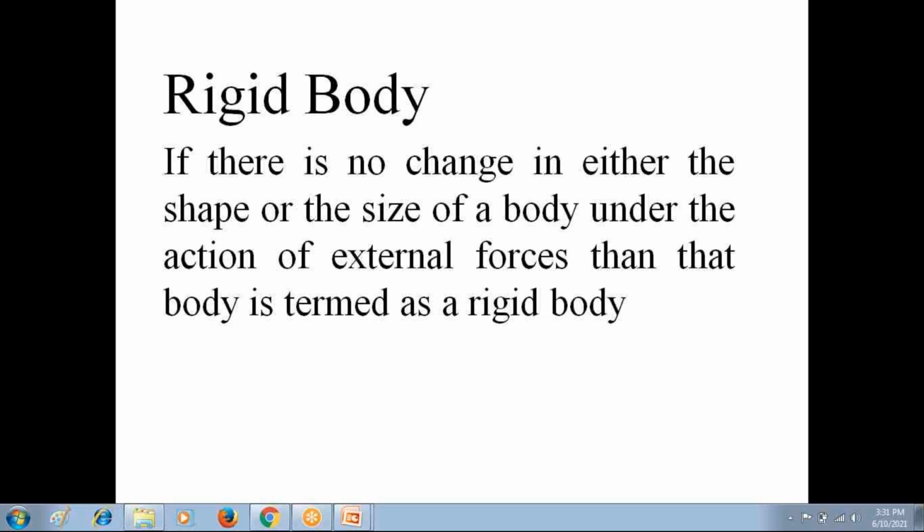In that first part, I explained the definition of mechanics. First I explained what is science. Science is a systemized body of knowledge. Science is the quest for truth. Science is the way of life. We classify science into 2 branches: one is called theoretical and experimental science, and the next one is called applied science. Engineering comes under the applied science category. The entire engineering, all branches of engineering, comes under applied science.